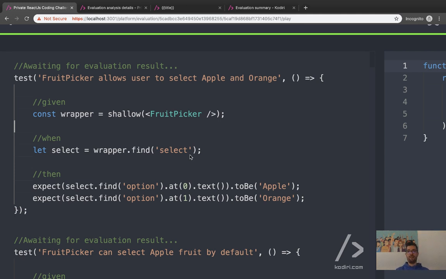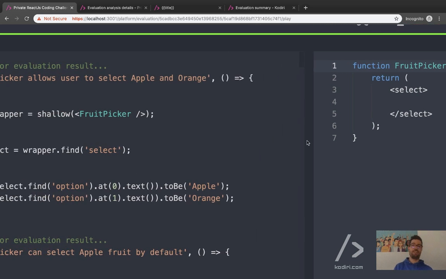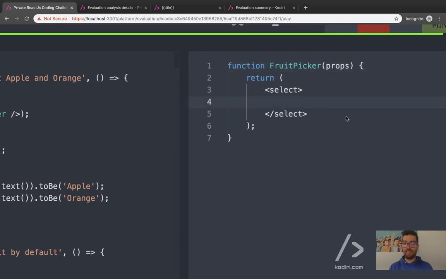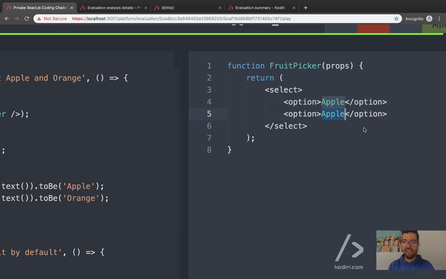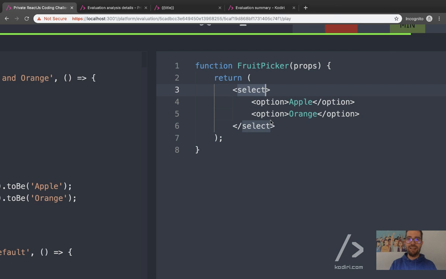Cool, so we got a combo box, or select component, technically speaking, with a couple of fruits, right? So let's have the options, apple and orange. Let's see if anyone was thinking about bananas today. And then where everybody struggled here was on the way to select an option by default. How do we do that, guys? Value. Fantastic.